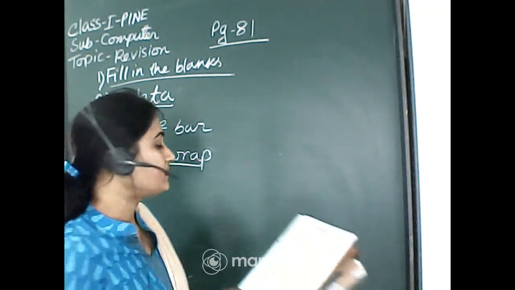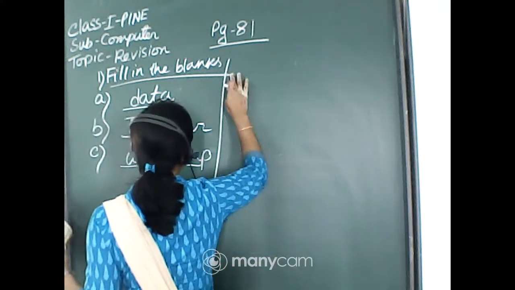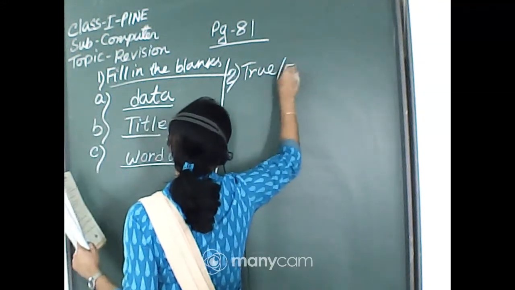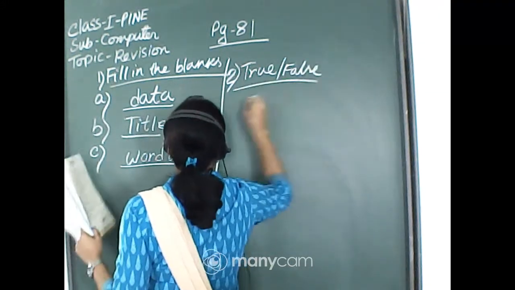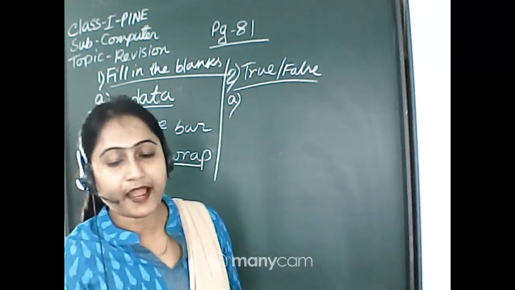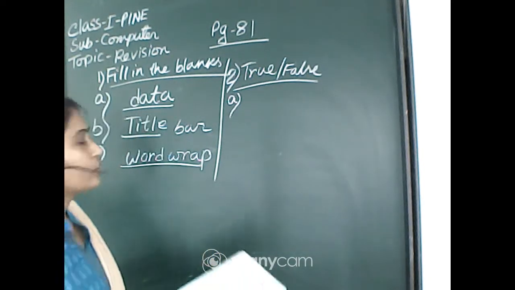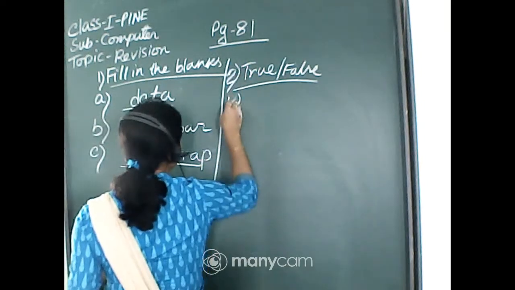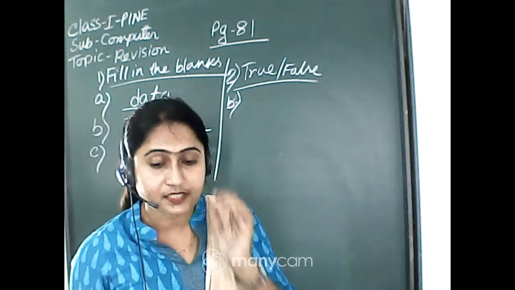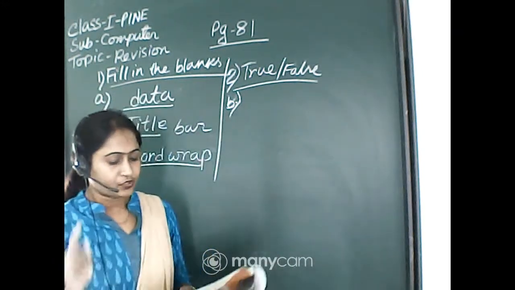Now state whether the following statements are true or false. First, question number A: CD stands for compact disc. It is from chapter number 9. It is true, but no need to do this one. The next question is also from chapter number 9: CD stands for compact disc, and DVD full form is digital versatile disc. It is correct, so no need to write.